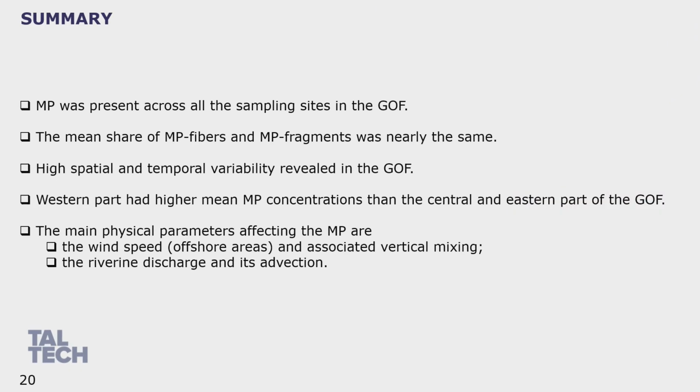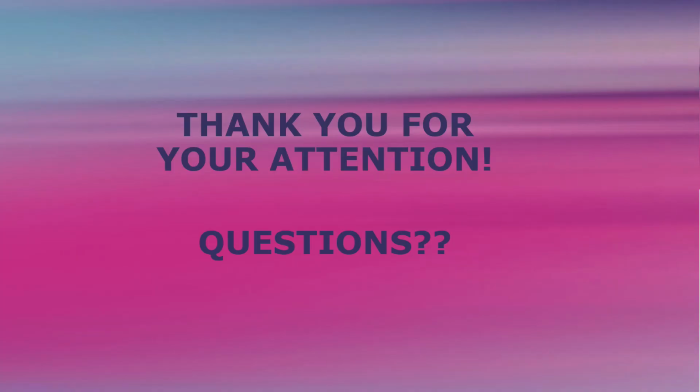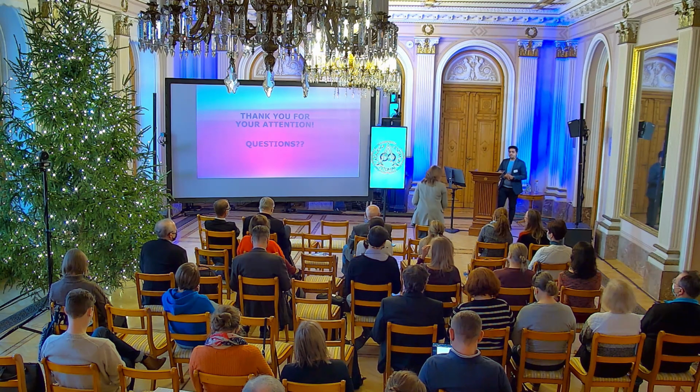This was the explanation, and in summary, I would like to reiterate what I said. What we found was that microplastic was present across all the sampling sites. The share of fibers and fragments was nearly the same. We found spatial and temporal distribution. The main physical parameters which affect this were the wind speed and its associated vertical mixing, and the riverine discharge and its advection. So that's all from my side. Thank you for your attention. If you have any questions, I would like to answer them.